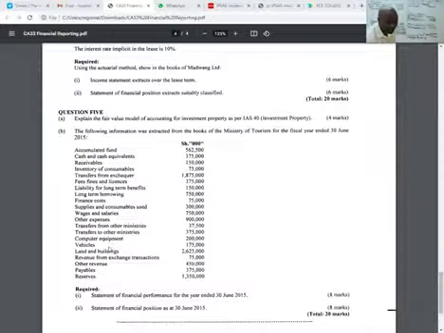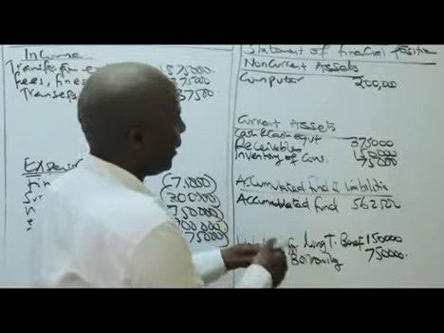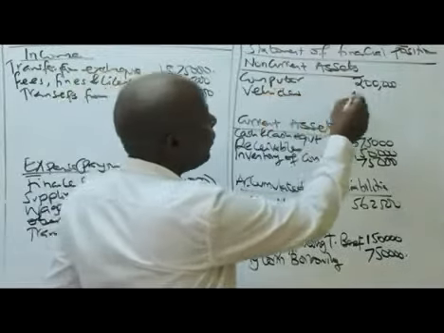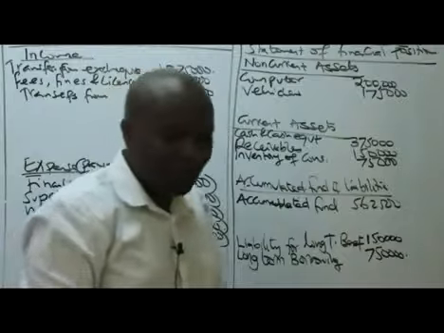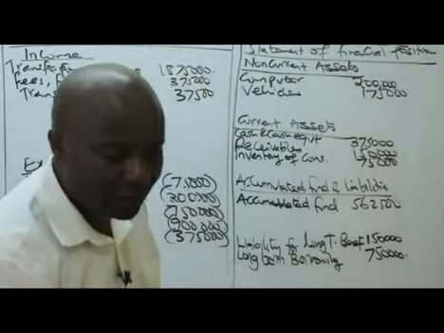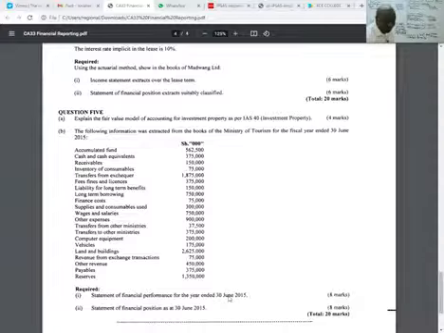Vehicles, 175,000. So vehicles, these are our assets. Vehicles, we have 175,000. Then we have land and buildings, 25,000.